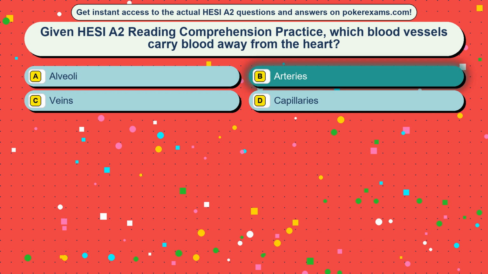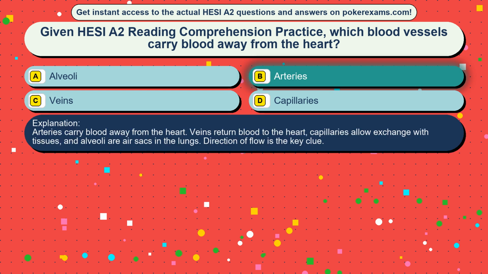Arteries. Arteries carry blood away from the heart. Veins return blood to the heart, capillaries allow exchange with tissues, and alveoli are air sacs in the lungs. Direction of flow is the key clue.